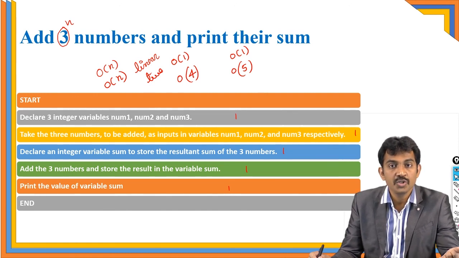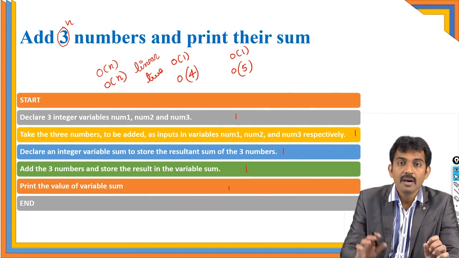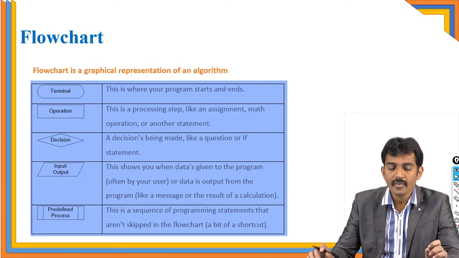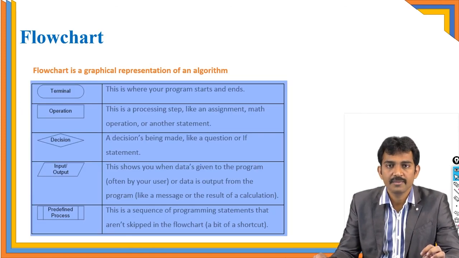And the last one is, there is no future. It is a feasibility. The algorithm has a feasibility to implement. Then this is the perfect algorithm. Is this clear? Next, we'll see the flowchart.